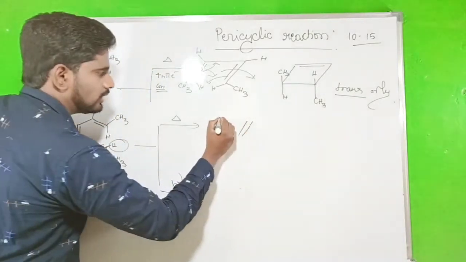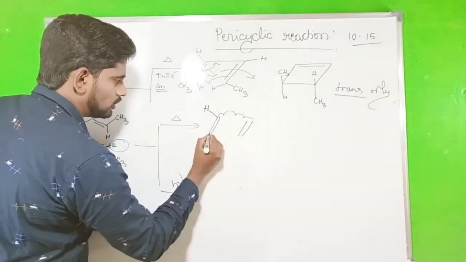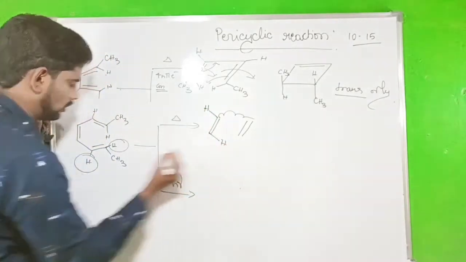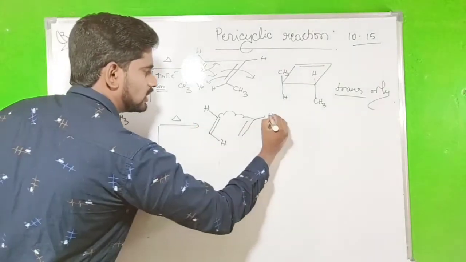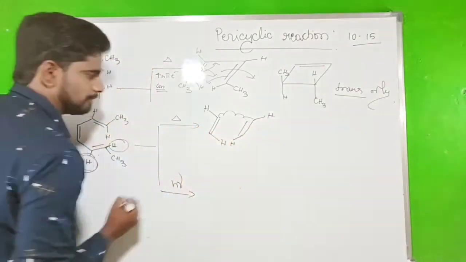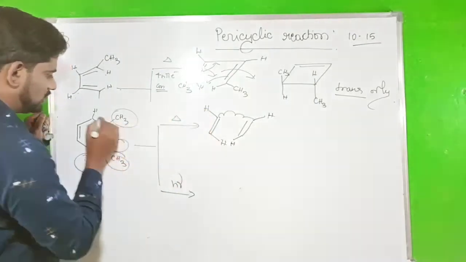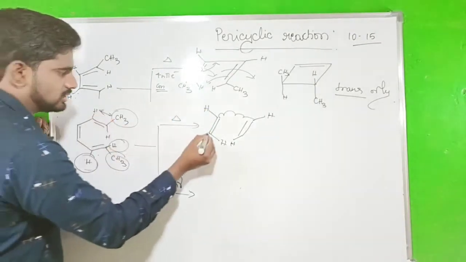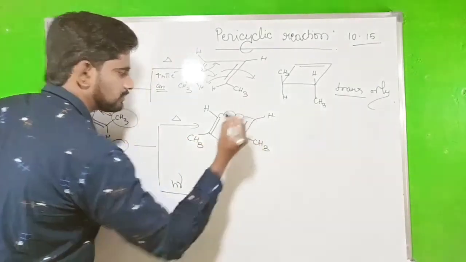So here hydrogen trans to hydrogen only we have. This hydrogen is trans to this hydrogen. So next, this is a methyl group, this is a methyl group. What happens? So that is cis to the H, CH3, CH3.